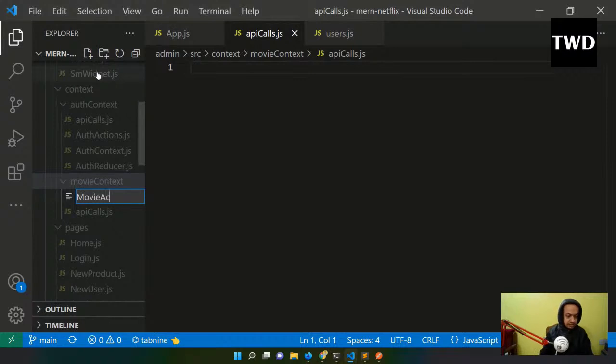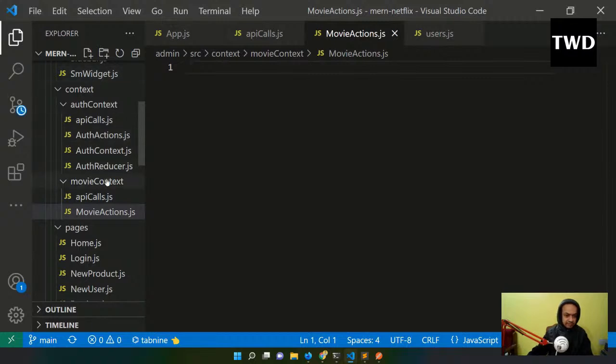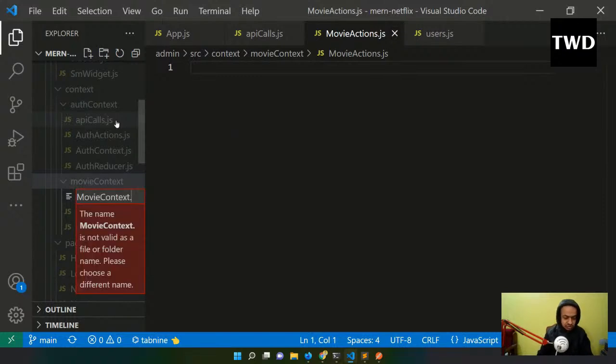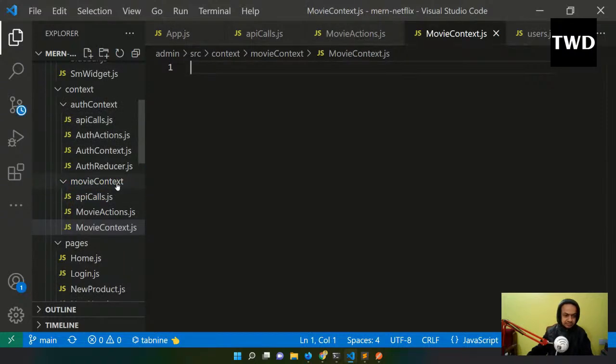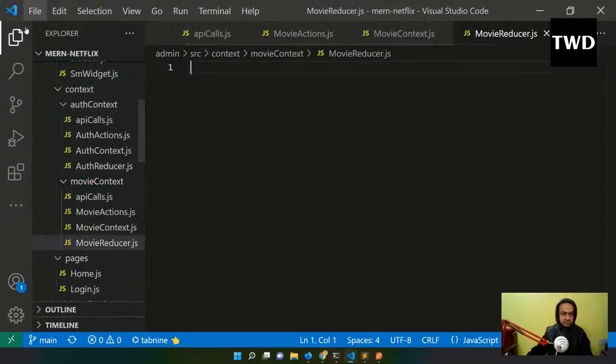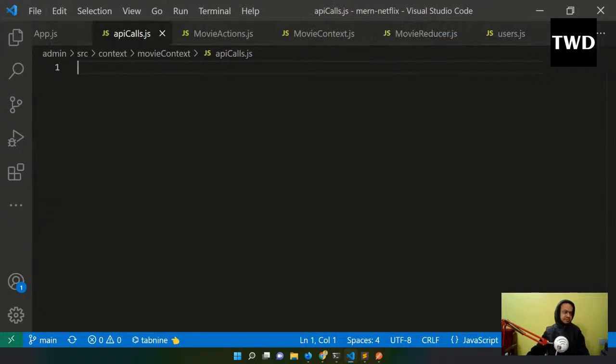movieActions.js, movieContext.js, movieReducer.js. So all these things are there, and so again this API call, so let us start from here.